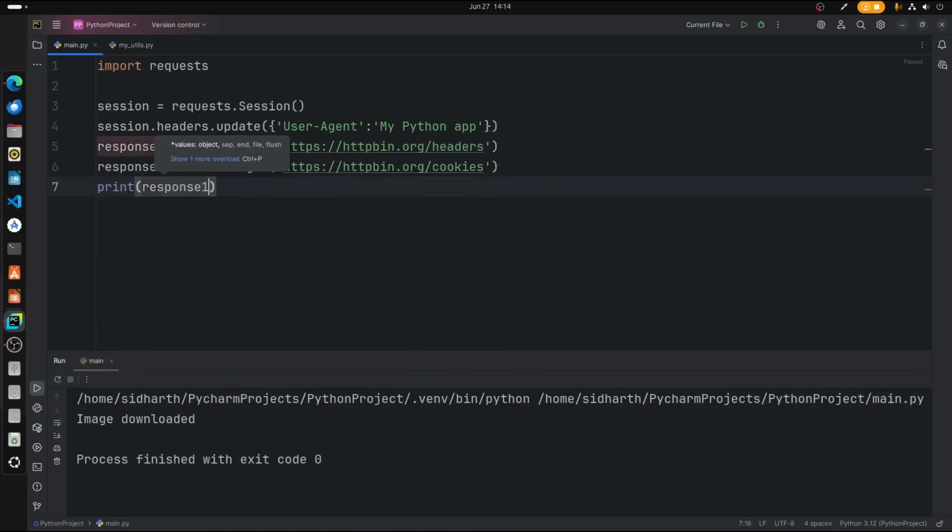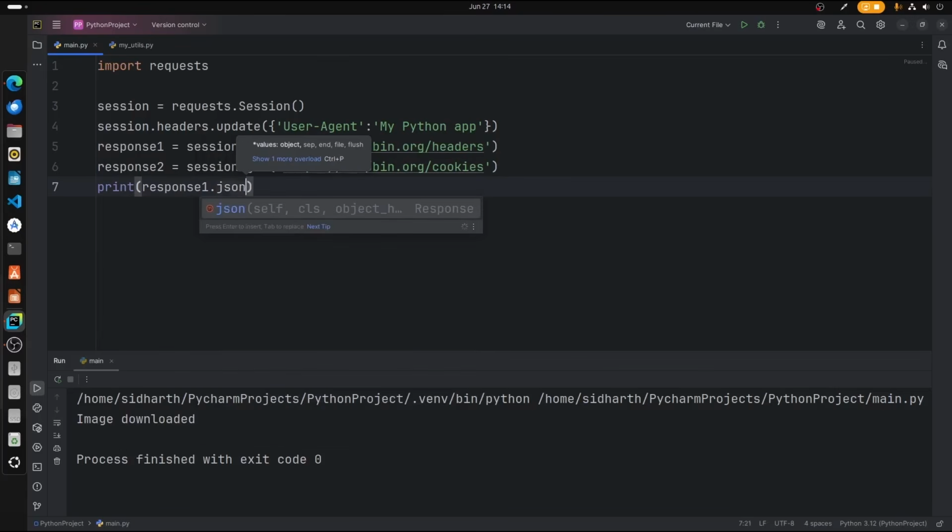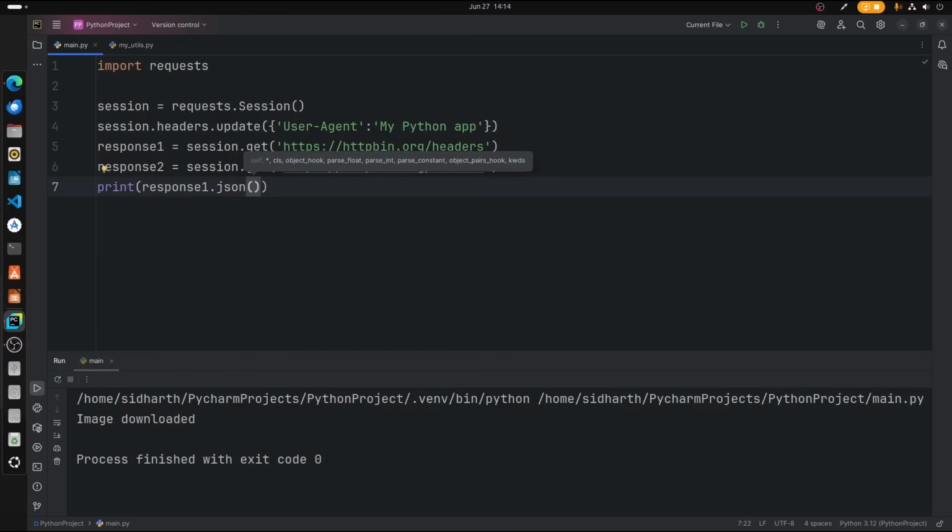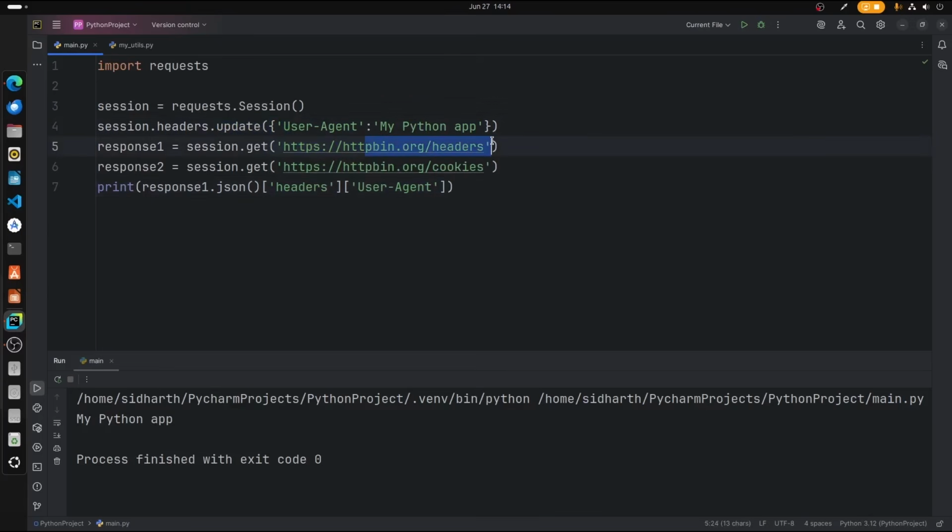Now let's go ahead and print the JSON for that. So response1.json(), and with square brackets let's type headers, and then another square bracket let's type User-Agent. That's it. So let's run this file. My Python app. Which is nothing but we are updating the header of the previous httpbin request, and we're getting that from the URL, and we are printing it. So that's what is happening here.